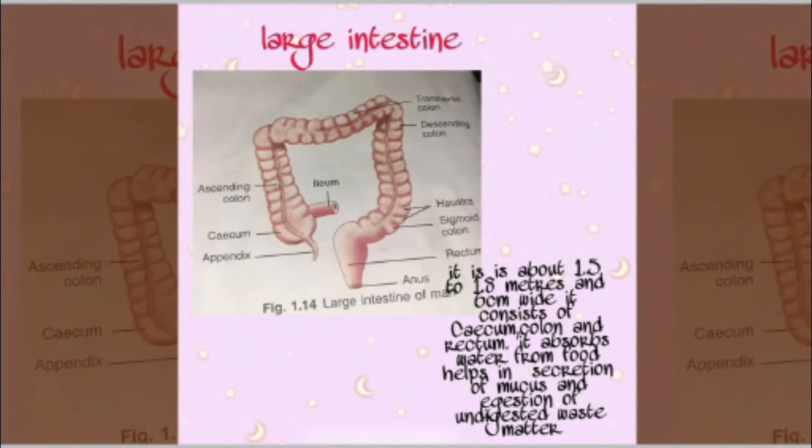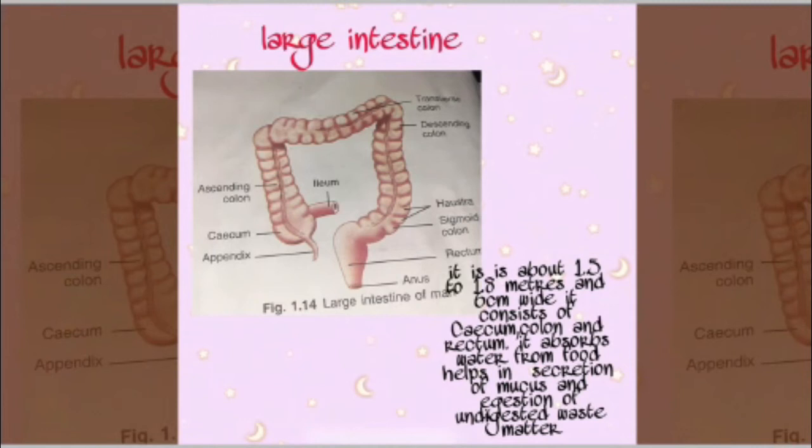Now coming to the large intestine, it is wider than the small intestine. It is divided mainly into 3 parts, that is cecum, colon and rectum. Cecum is a small pouch.